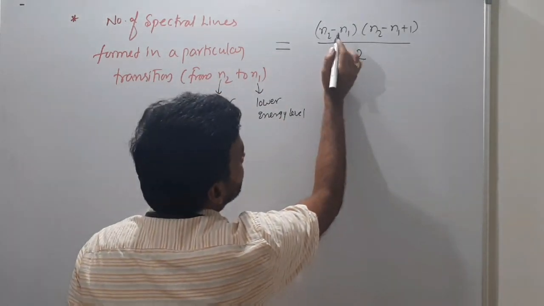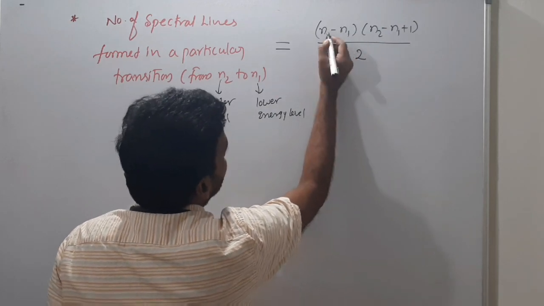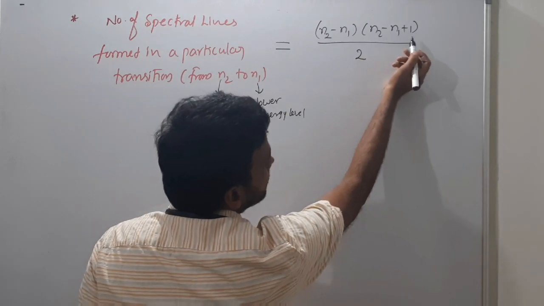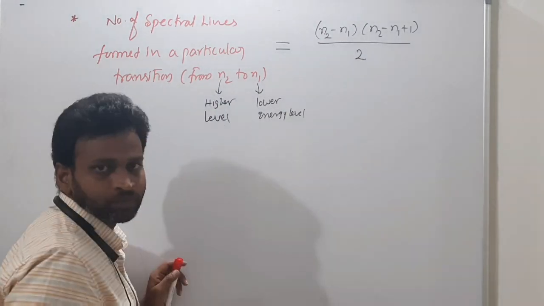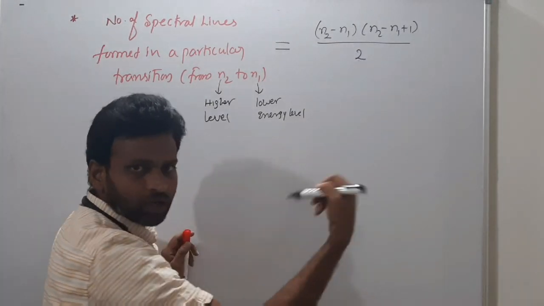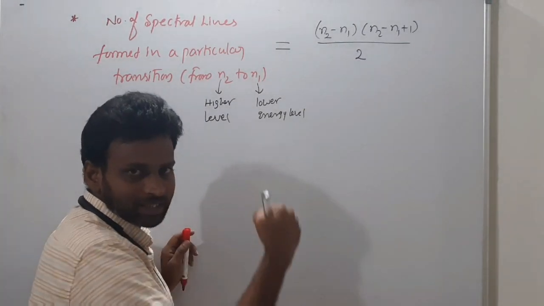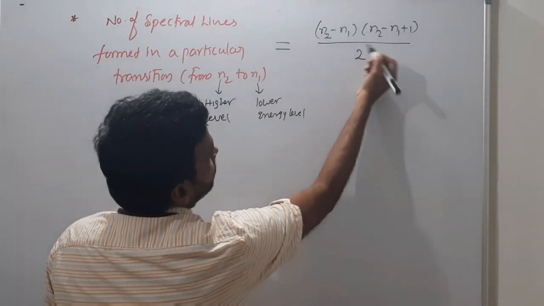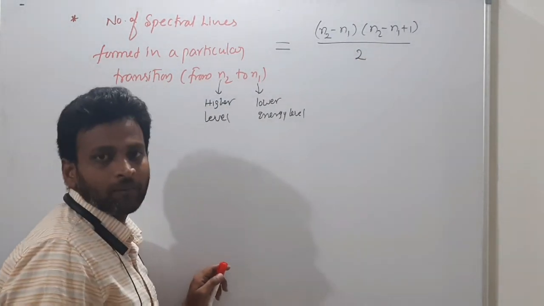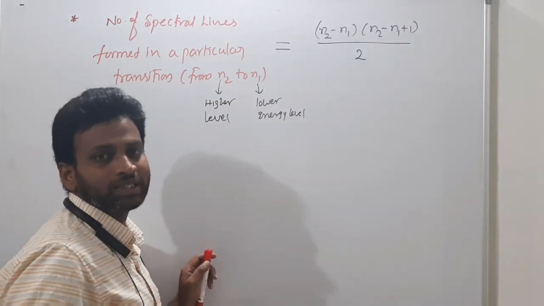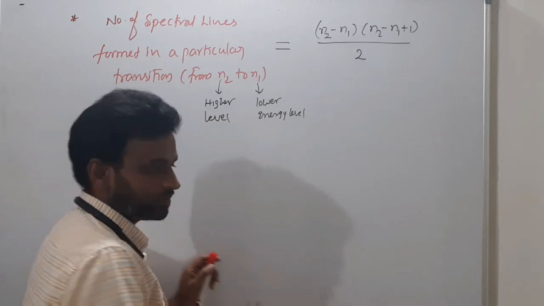Then, N2 minus N1, what is this? N2 minus N1 into N2 minus N1 plus 1 by 2. If N1 is 1, that is, if the ground level is 1, its least is 1 only. So 1 and here 1, minus 1 plus 1 cancel. So N2 into N2 minus 1. So simply N into N minus 1 by 2 you can say, if the ground level is 1.